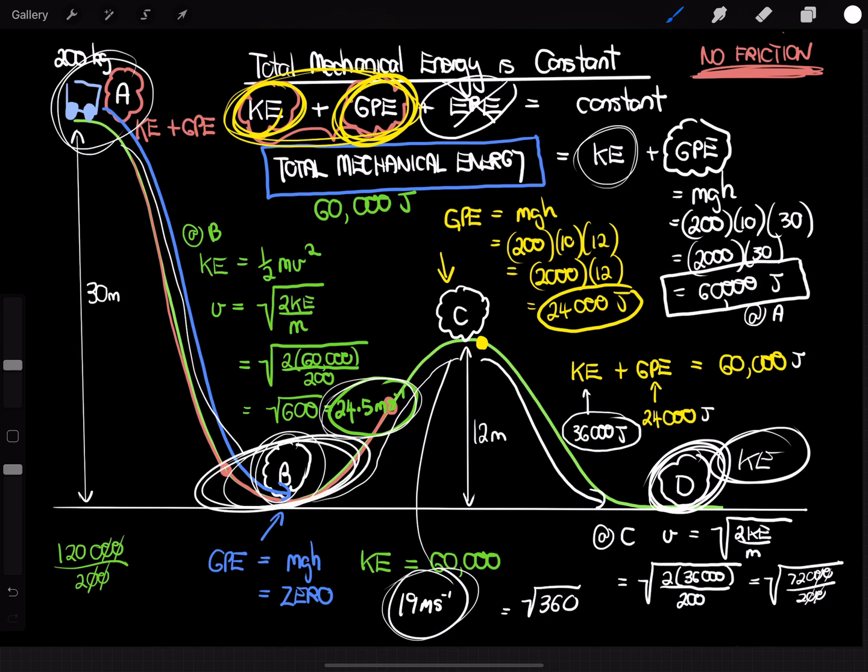Now remember, this scenario assumed no friction. If friction was acting, then all along the way, a certain amount of the energy would be converted into heat, and that of course would reduce all these values, because some of the energy we've got is being lost in the form of heat. But in this scenario, that's not occurring.